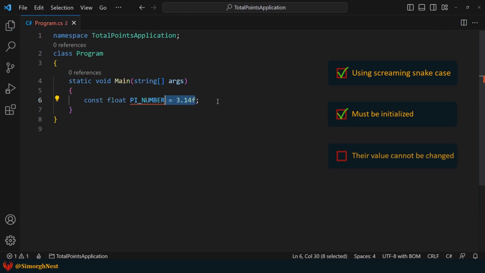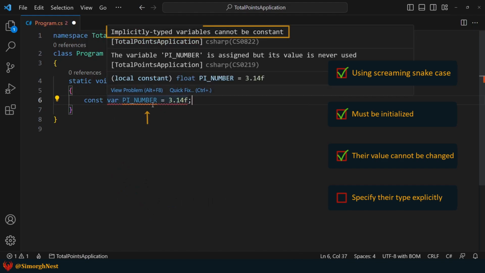The value of constant variables cannot be changed once initialized. For example, here, if we attempt to change the pi number value, the compiler will generate an error. In C#, we must specify the type of constant variables explicitly. For instance, we cannot declare the pi number type using the var keyword.